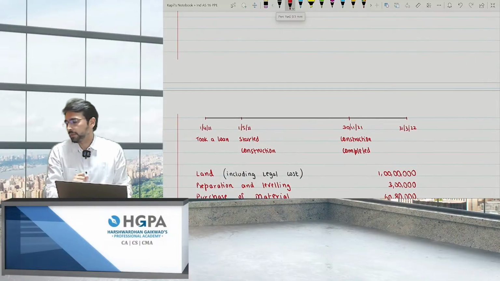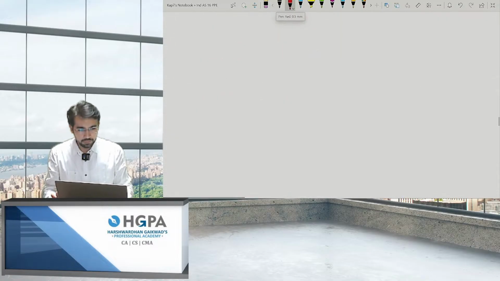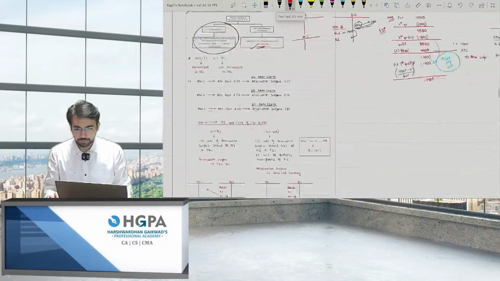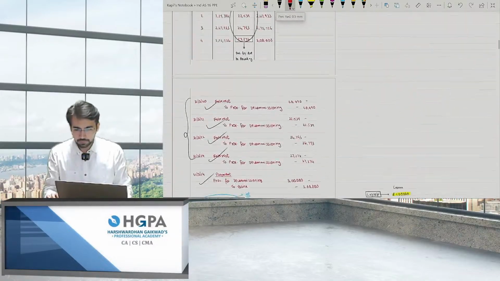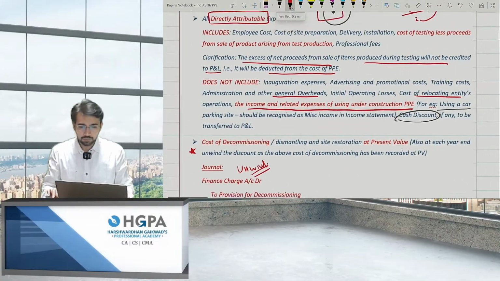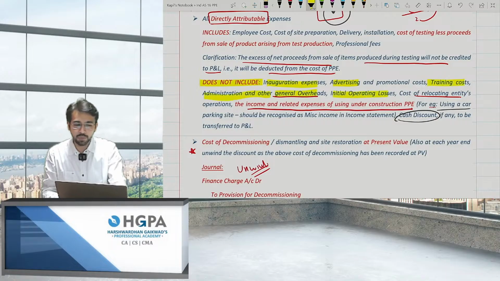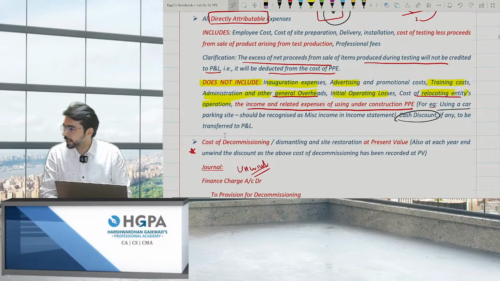Relocation costs are never added to the cost of the asset. We've already discussed this point. Just 1 minute, I'll tell you. See, over here, it does not include inauguration, advertising, training, admin expenses, general overheads, initial operating losses, cost of relocating entity's operations, and so on. So these are never added. Yes. Any other query?